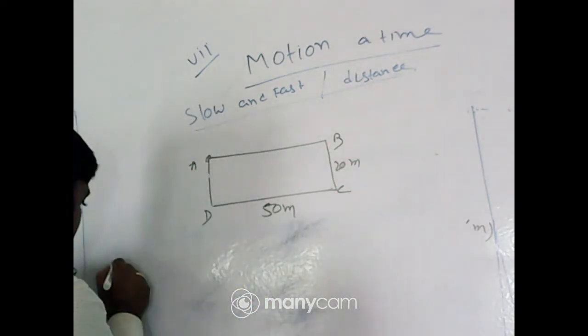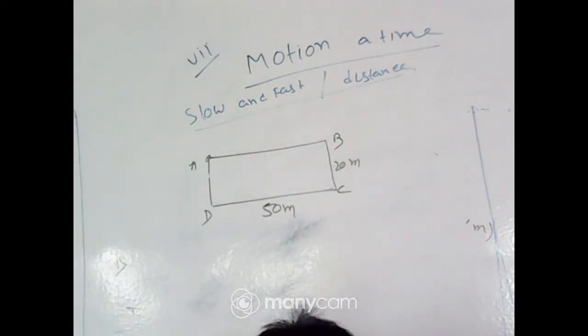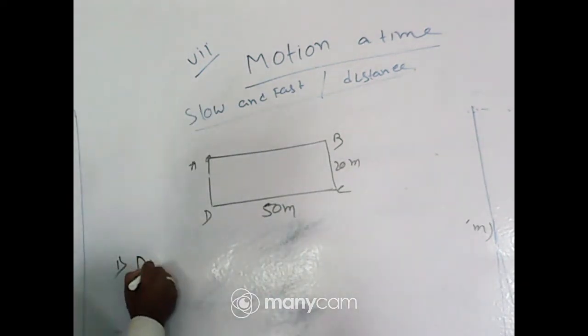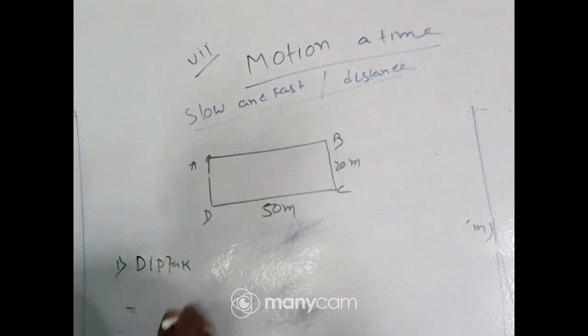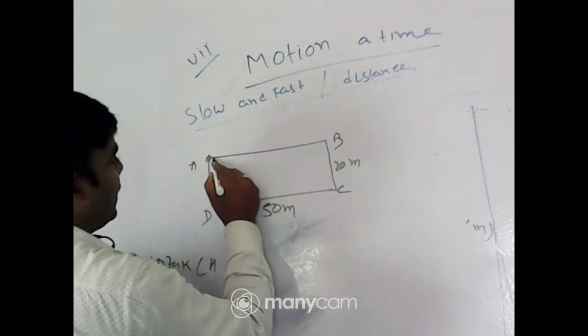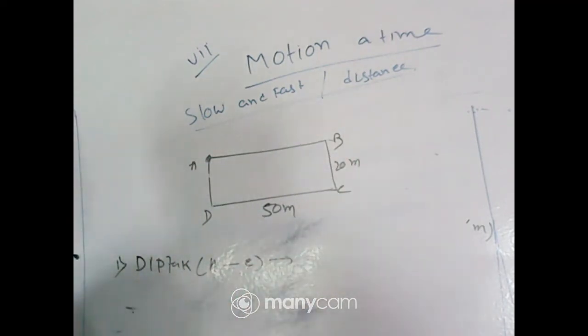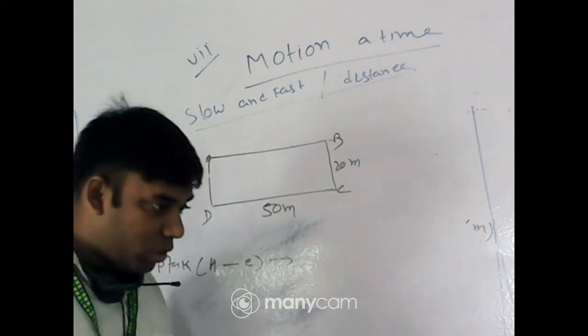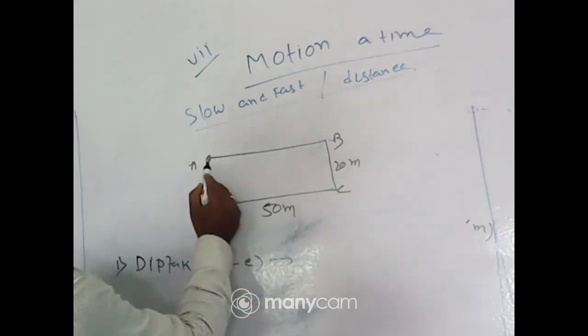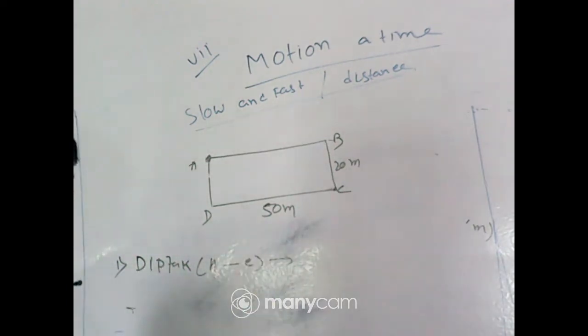First one, Deeptak, starts moving from A along this side, A to C. Then what distance is covered by Deeptak? Quickly answer. Deeptak starts moving here and stops at C, A to C. What is the distance covered?